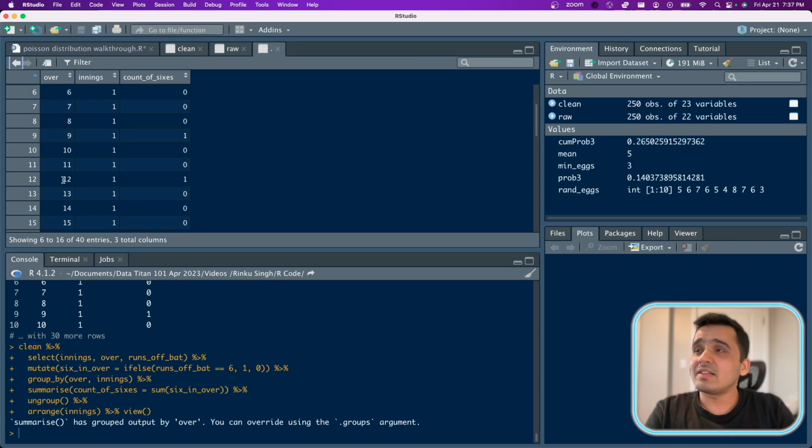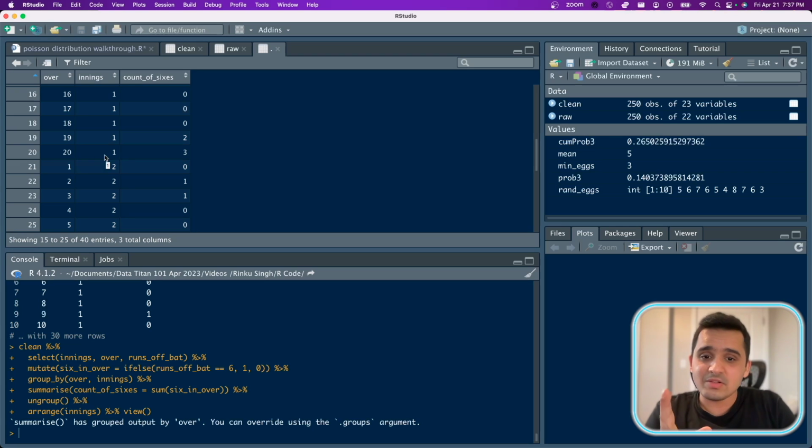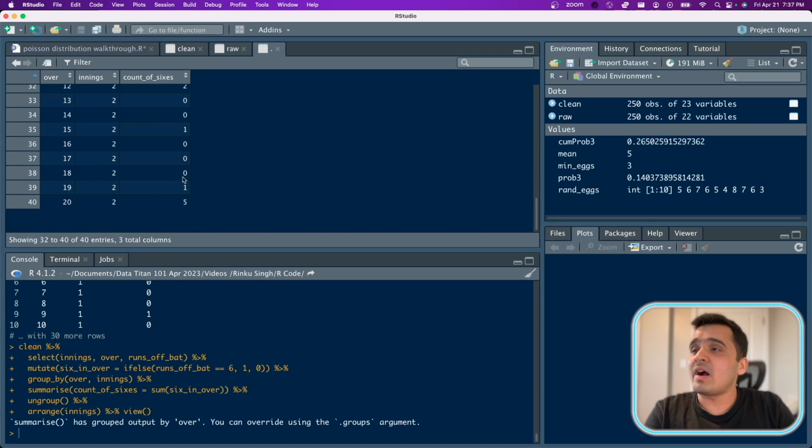I can see that the next 6 was in over number 12 and so on, and the last over of the first innings had 3 sixes. Perfect. And we'll just do our sanity check for the second innings, and this is correct, as in the last over of the second innings has 5 sixes in it. So we have our data ready now.